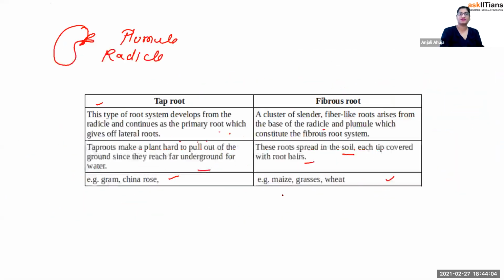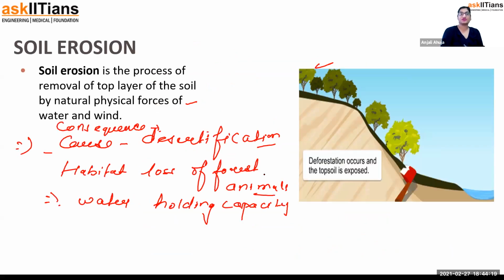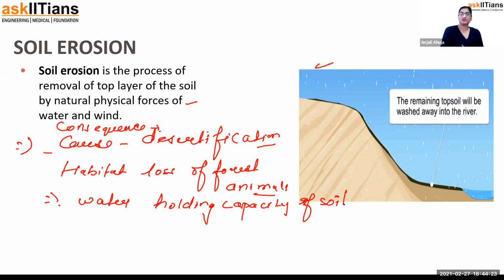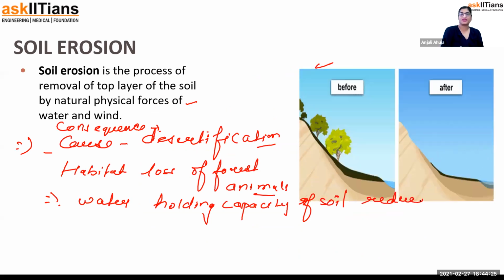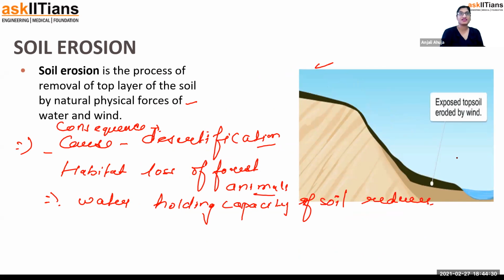You can write up there: it increases the water absorbing capacity of the plant. Now you can write that when soil erosion happens, water holding capacity of soil reduces. So these are the consequences. Can you think about more consequences, guys?